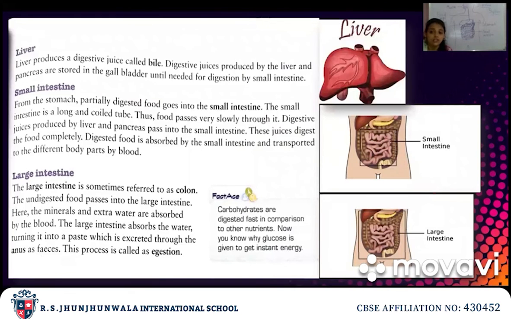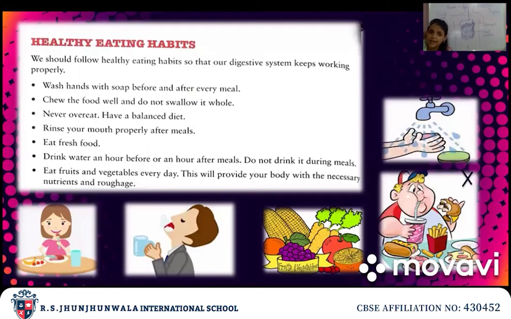Food is passed to the esophagus, then it goes to the stomach, then small intestine and large intestine, right? In the small intestine, the juices secreted by the liver and the pancreas mix with the food, right? In this way, further digestion starts. Understood? Then we studied healthy eating habits: we should wash hands properly, we should not overeat, we should eat good, fresh food, and we should drink water one hour before eating food, right?